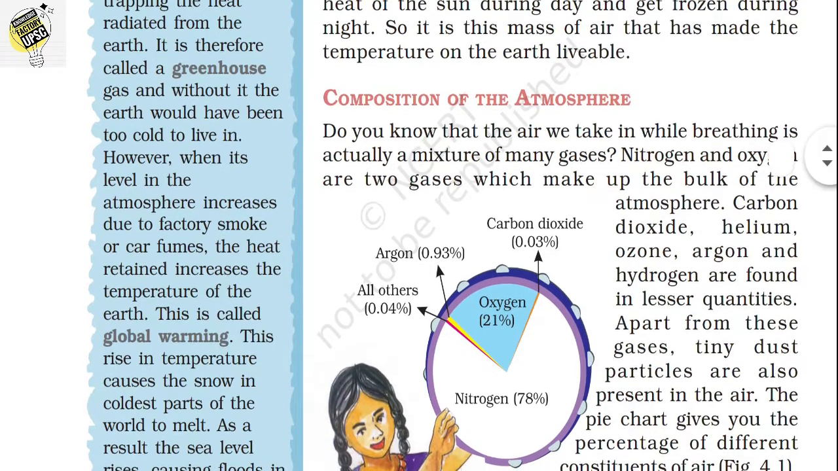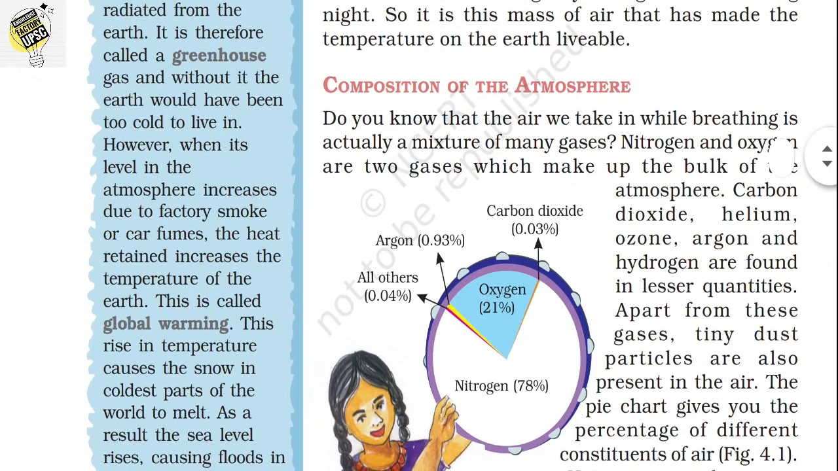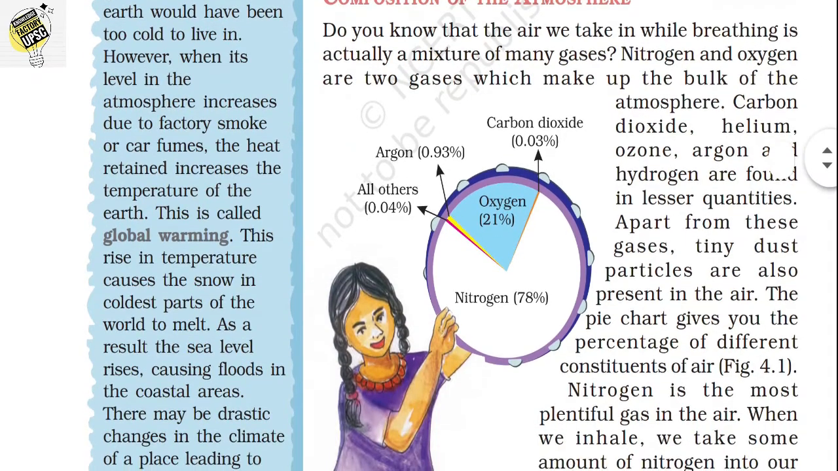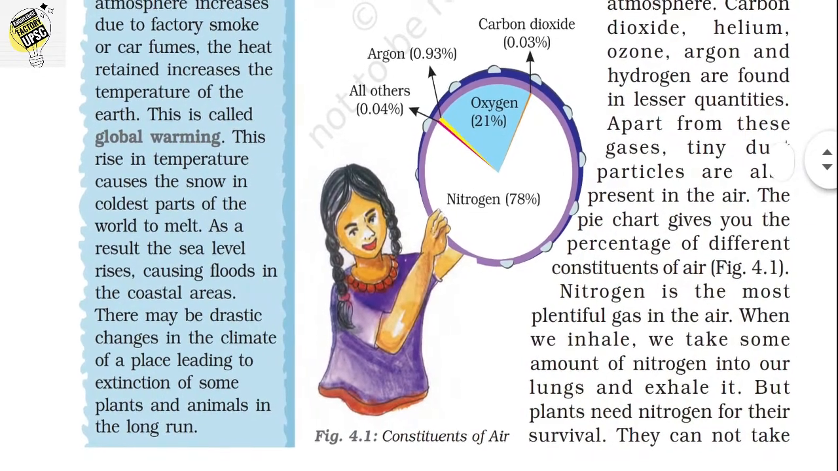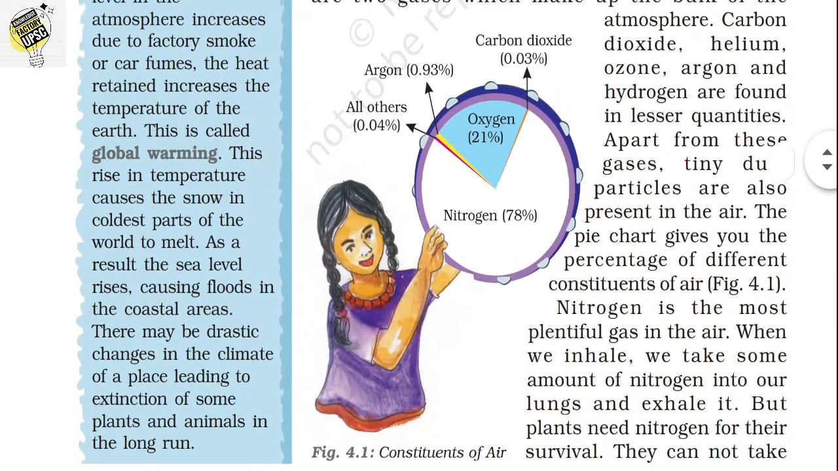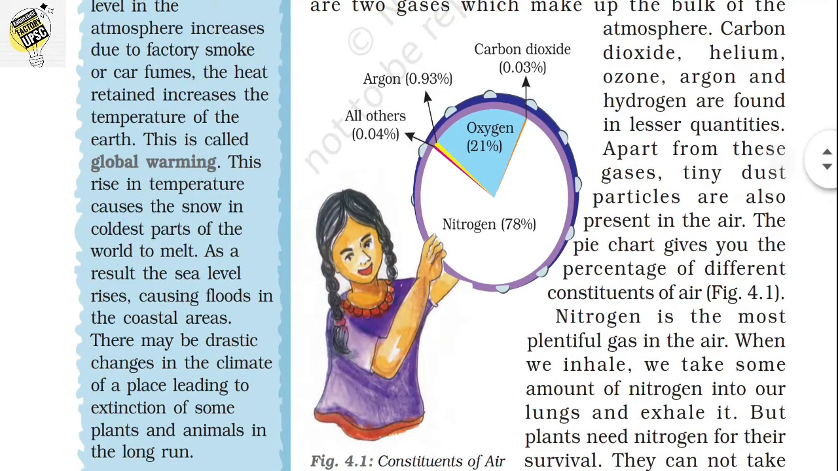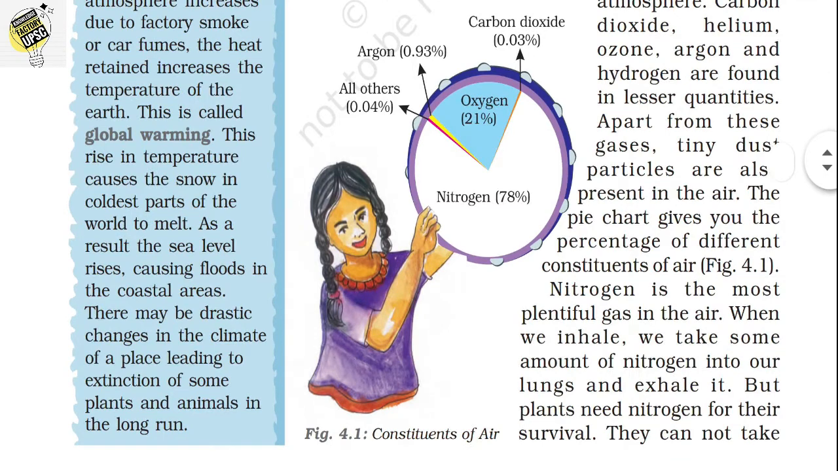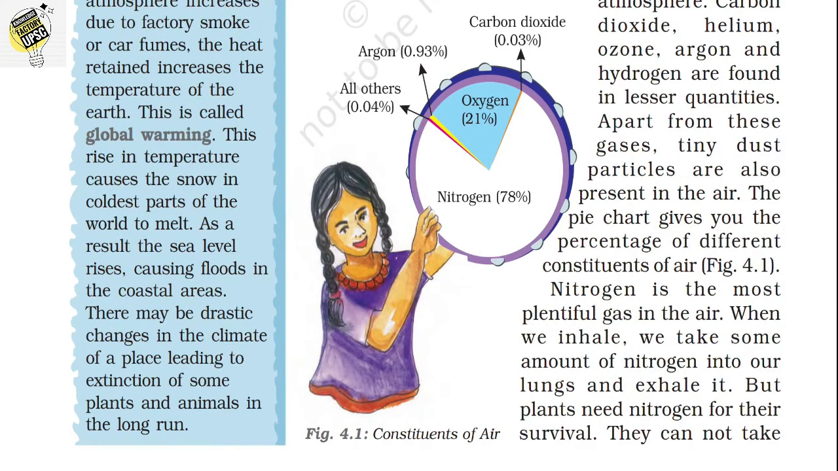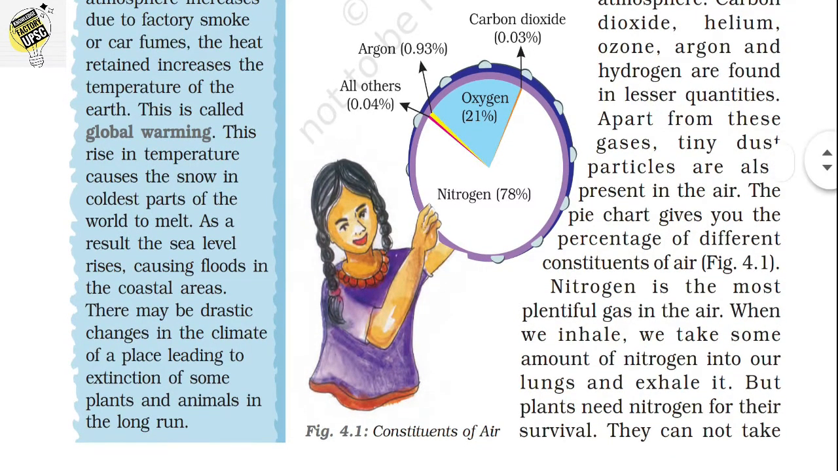So carbon dioxide is necessary, but if there is an increase in the amount of carbon dioxide in our earth, it will also be very harmful for living organisms because it creates more heat inside the earth, which results in global warming. This rise in temperature causes the snow in the coldest parts of the world to melt. As a result, sea level rises which causes floods in the coastal areas, and there may be drastic changes in the climate of places, leading to the extinction of some plants and animals in the long run.